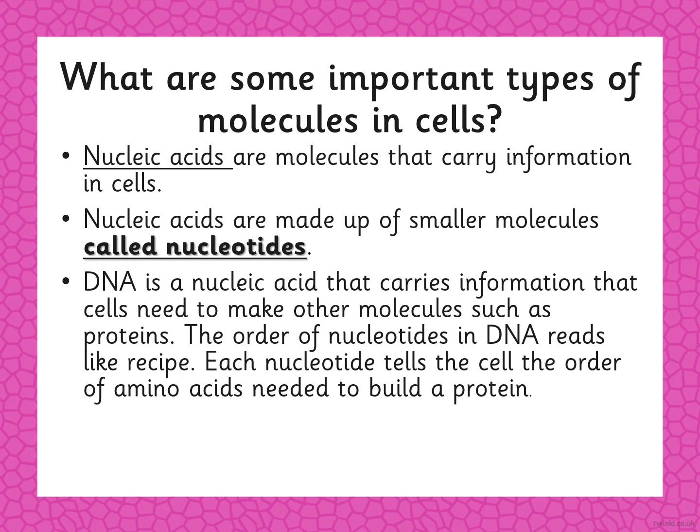Nucleic acids are made up of smaller molecules called nucleotides. DNA carries information that cells need to make other molecules such as protein. So nucleic acids help to form proteins.